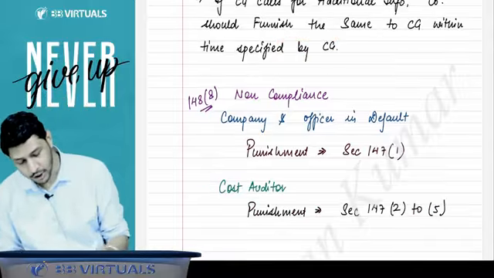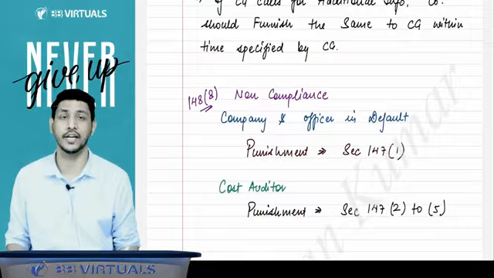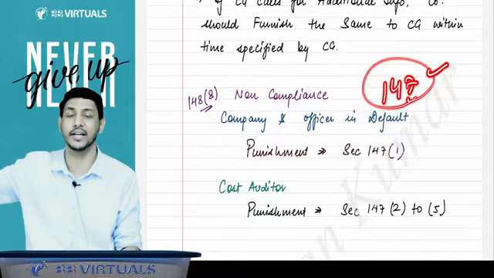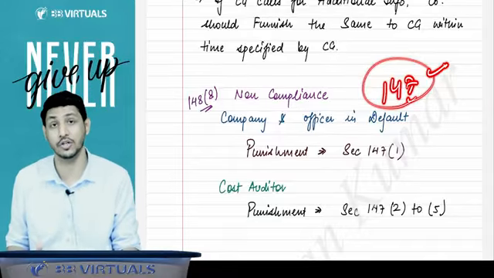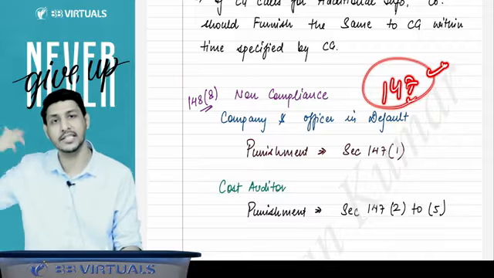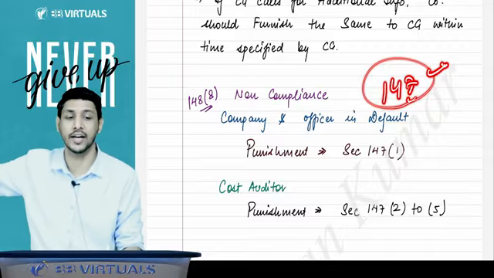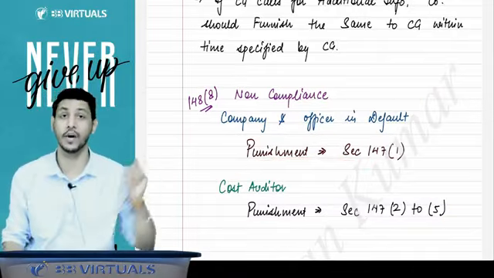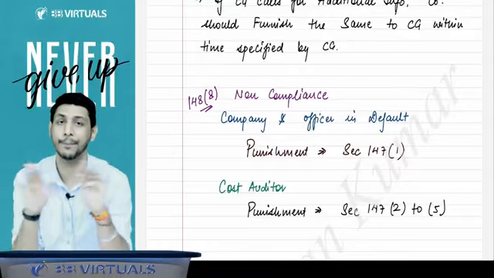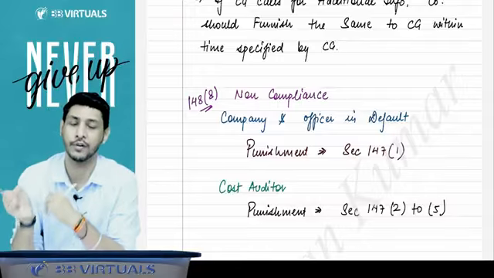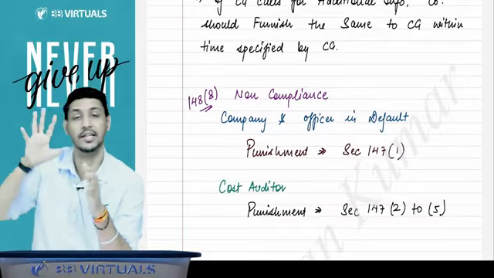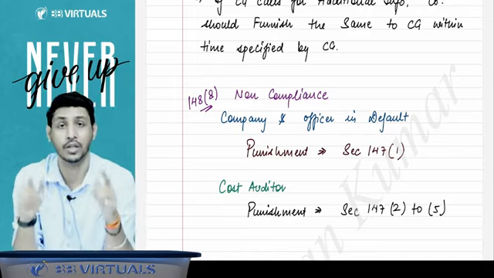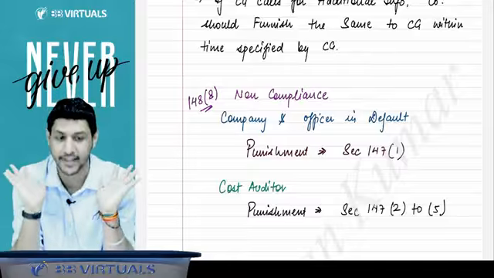And if the company has made any default in the cost audit, then the same penalty which was applicable in section 147 to the company for stat audit will be applicable for the cost audit as well on the company. And the same punishment which was given to the stat auditor in section 147 is there for the cost auditor as well if he violates the provisions. So the same penalties and punishment given in 147 for the company and stat auditor will be applicable on the company and cost auditor as well for the purpose of cost audit.